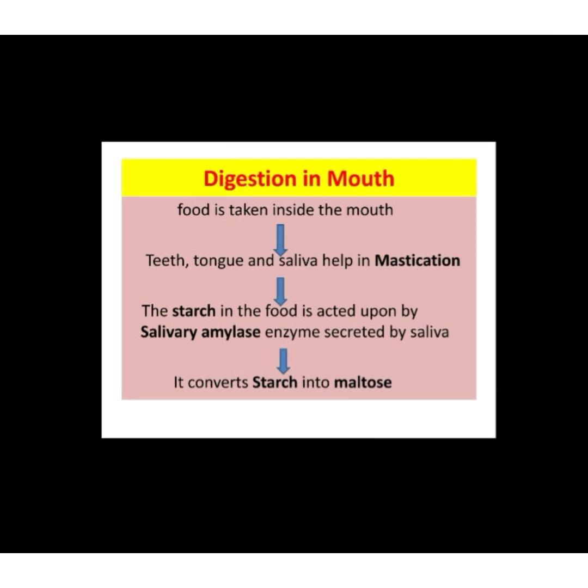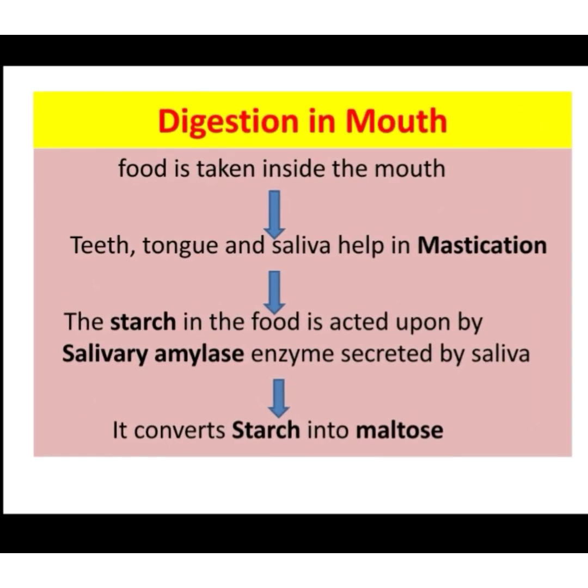Now quickly let us see what will happen next. I have prepared a short flow chart so that you can keep the sequence of events in mind, that is, how digestion occurs in the mouth. First of all, food is ingested through the mouth. It is taken inside through the mouth. There inside the buccal cavity, the teeth, tongue and the saliva together help in mastication of food, making the food soft and moist, and the food is now termed as bolus. What is that particular term? That is the bolus, okay? And now the starch in the food is acted upon by the salivary amylase enzyme at pH 6.8.